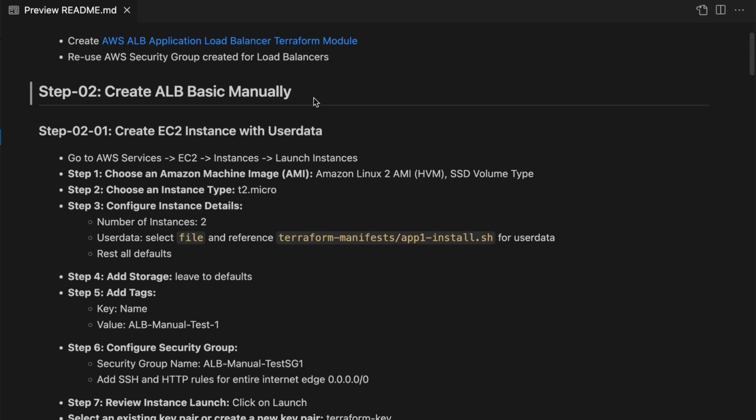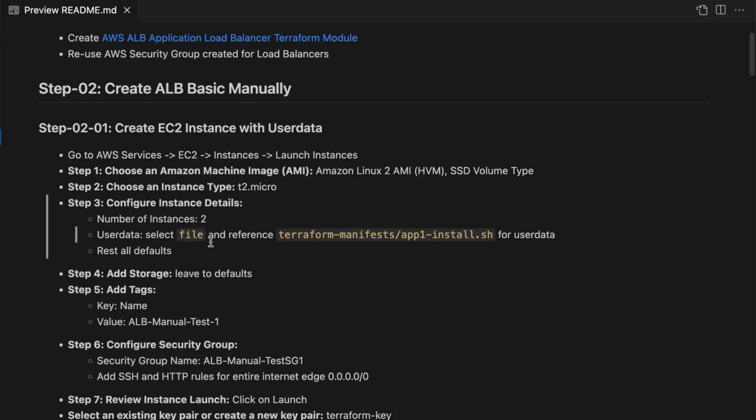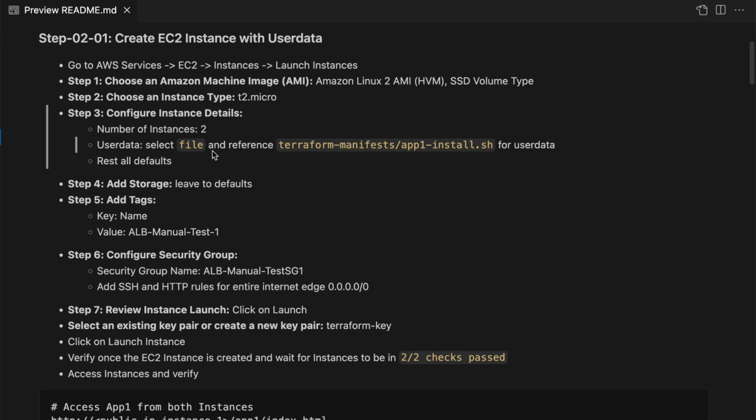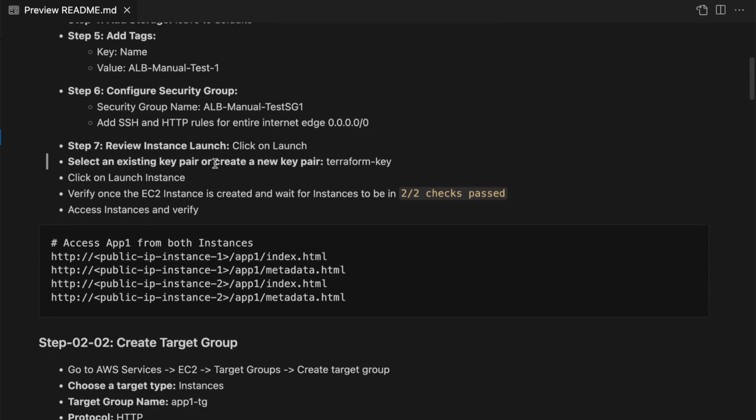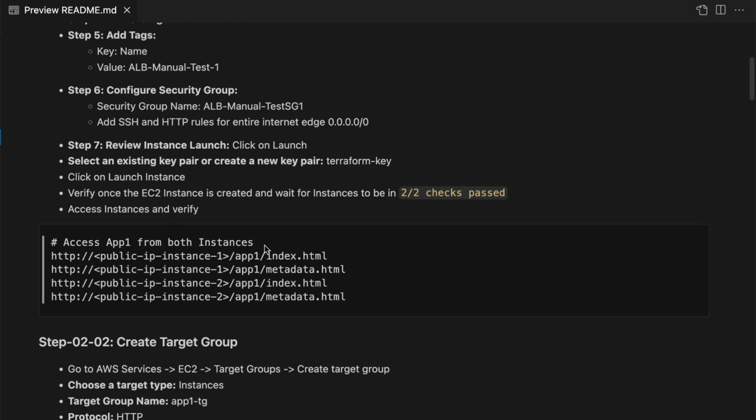Step 2 is create load balancer manually. I don't want to do that. I want you to try this yourself. Go to AWS services, EC2 instances, launch the instance. Then step 1, choose the machine image. Then choose the instance type. Then configure the instance details. Then add the stage, and this is the file that is user data. Select this file which we have. Keep all the defaults. Give the name, value, the tags if you want, security group, and ready. Once the instance is launched, verify that instance and access the app from the page.